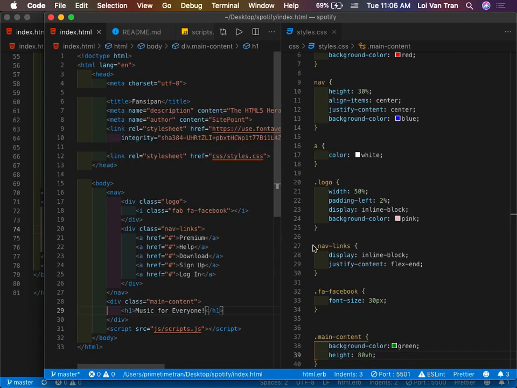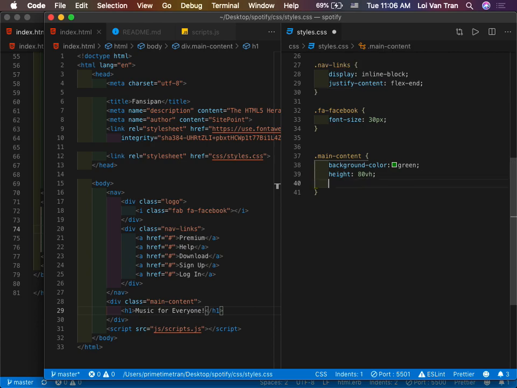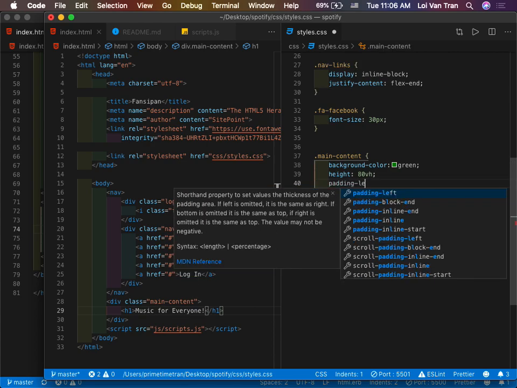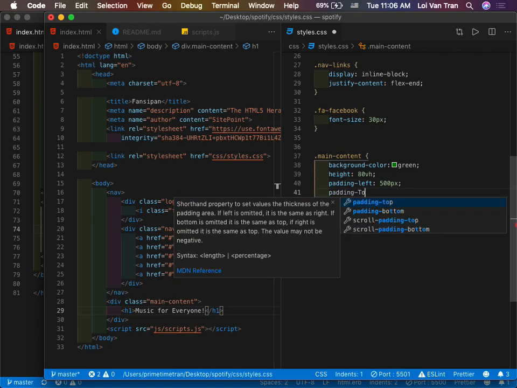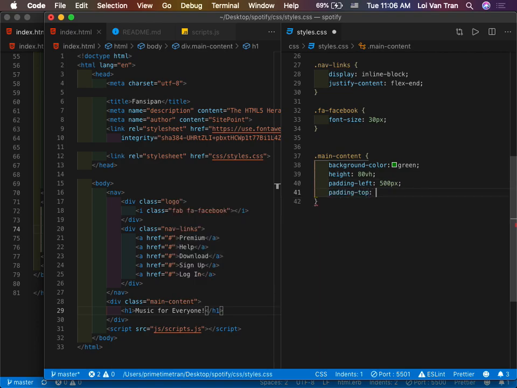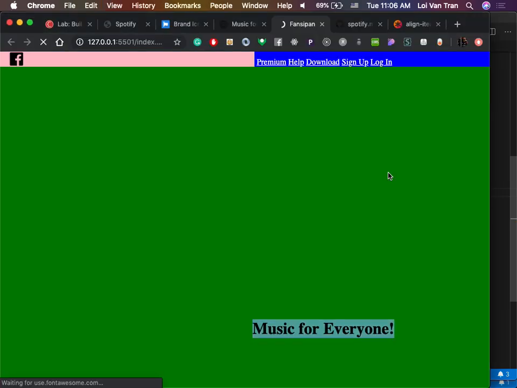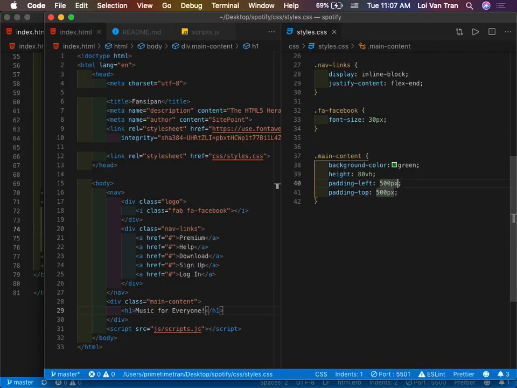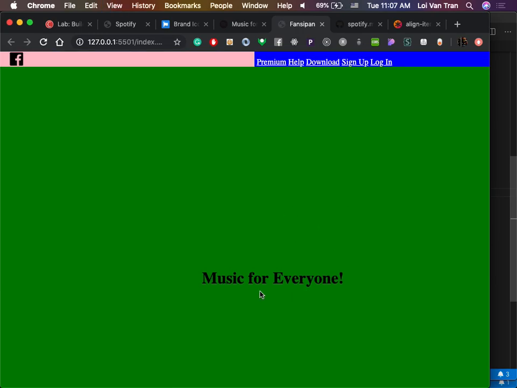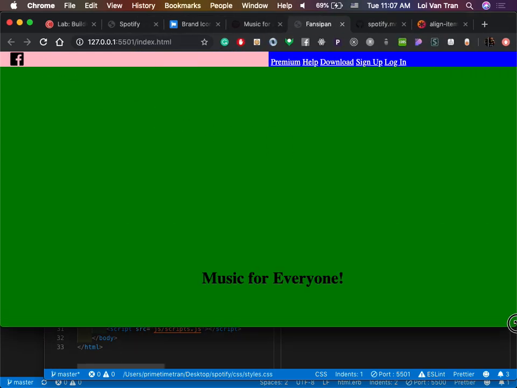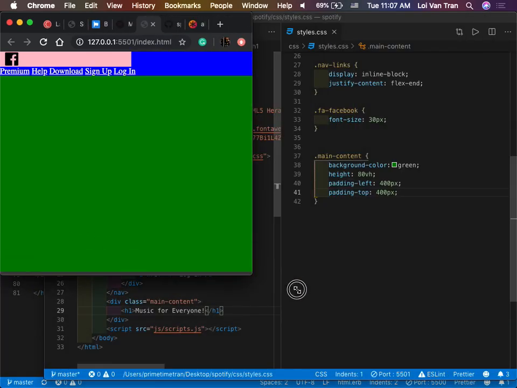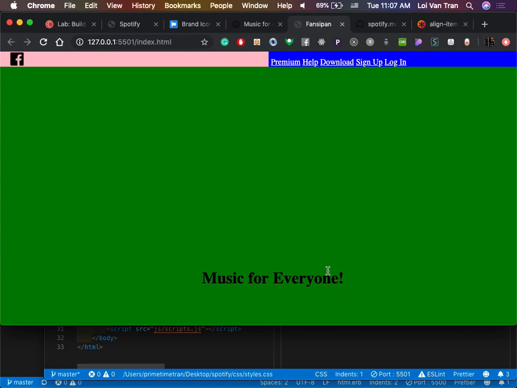If we wanted to be stubborn, we could just say, okay, padding left is, I don't know, 500 pixels. Padding top is 500 pixels. That seems better. It works kind of, right? But the fundamental problem, once again, is even though this is kind of where we want it, you guys will see that if we slide our screen, it just sits there, right? Doesn't that look bad?